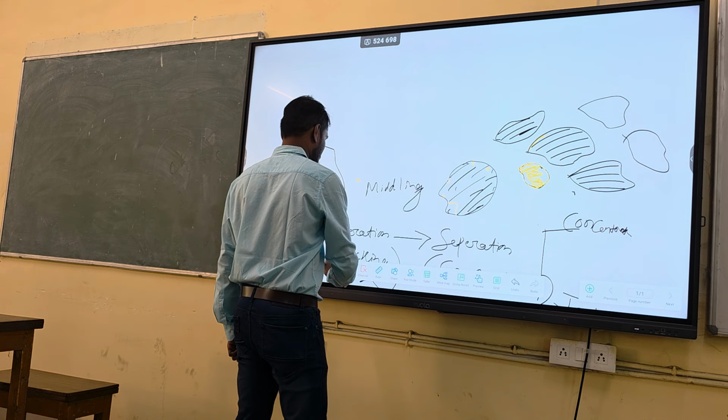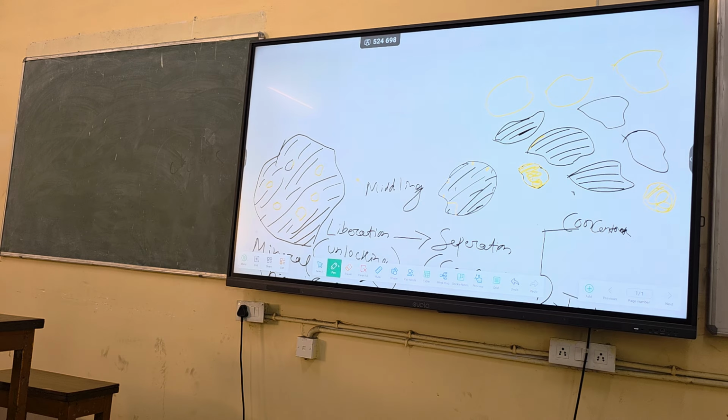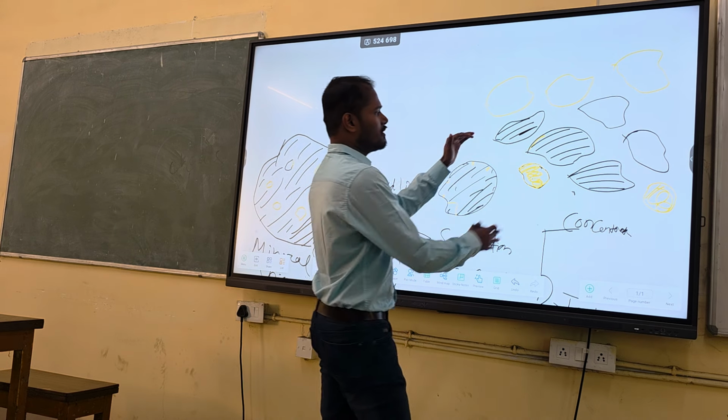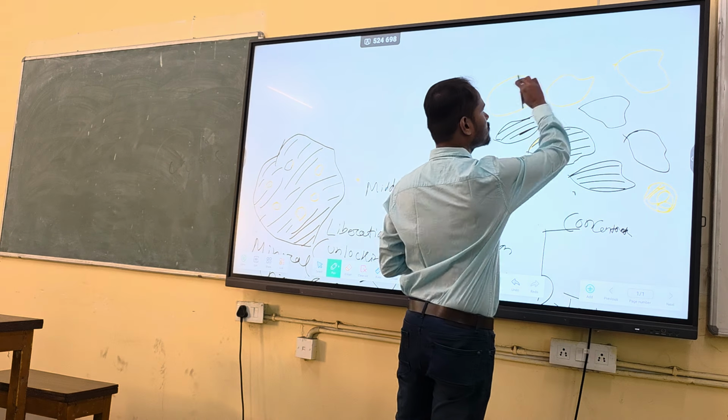After crushing, but this is after grinding. Fine. Because unlocking has happened already. Everything got unlocked, right? Or released. These are valuable minerals, they release out from the gangue. Fine. And this part maybe goes to the tailing part, and this part will go to your concentrate.